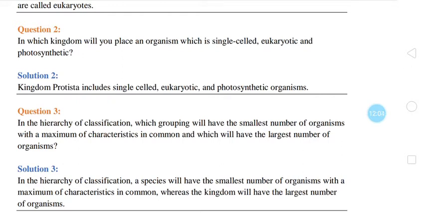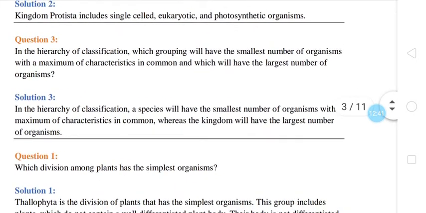Question number 2: in which kingdom will you place an organism which is single-celled, eukaryotic and photosynthetic? Very importantly, now we have learned the art of classifying organisms on the basis of characteristics. First of all, we classified organisms into prokaryotic and eukaryotic. Prokaryotes were kept in kingdom Monera. Eukaryotic organisms were further divided into unicellular and multicellular, and multicellular further divided into 3 groups, isn't it? So, kingdom Protista includes single-celled, eukaryotic and photosynthetic organisms.